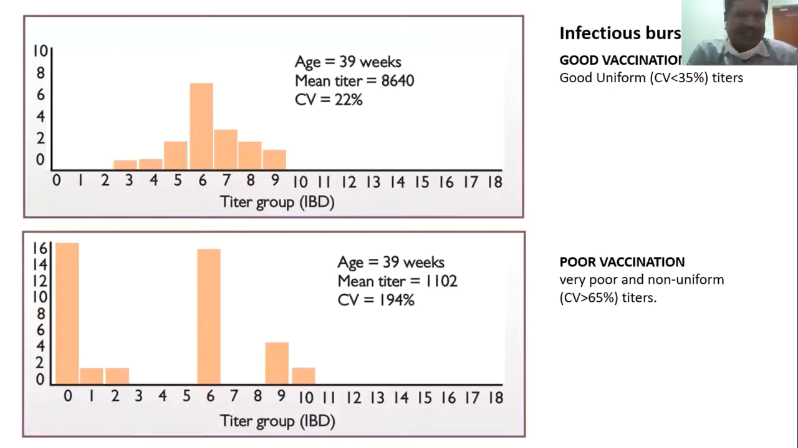Then this is another example of whether the vaccination program, vaccine handling, and vaccine administration are good. Farmers actually use this tool as an important method to assess whether their vaccination is good or not. 3-4 weeks after vaccination, they can collect samples and find out. So if you see here at the top, the titers are very uniform, good vaccination. And if you see in the lower one, the titers are very variable, and the CV percentage is 194%. So this indicates very poor titers.